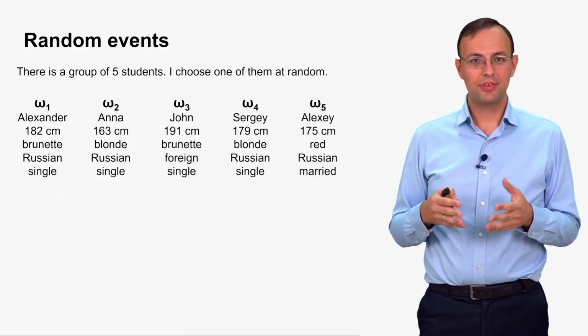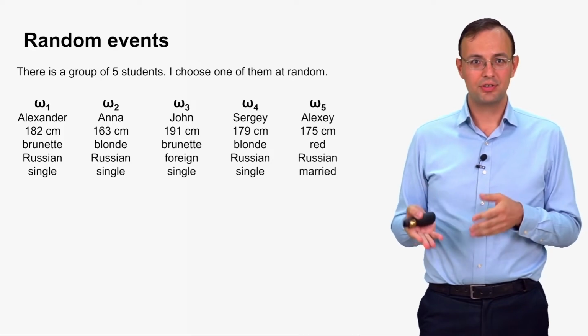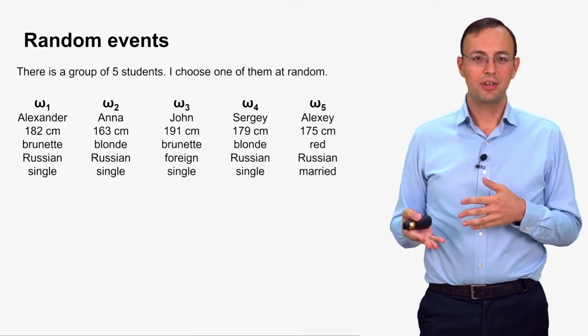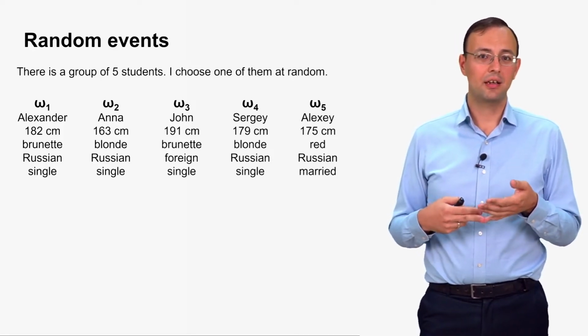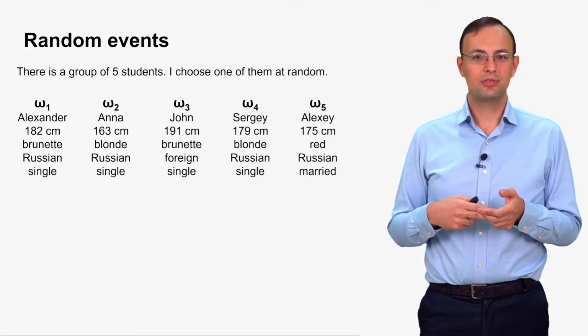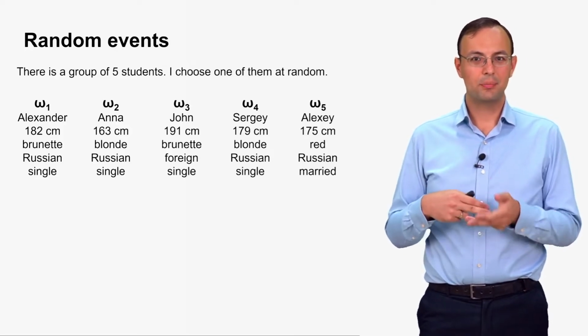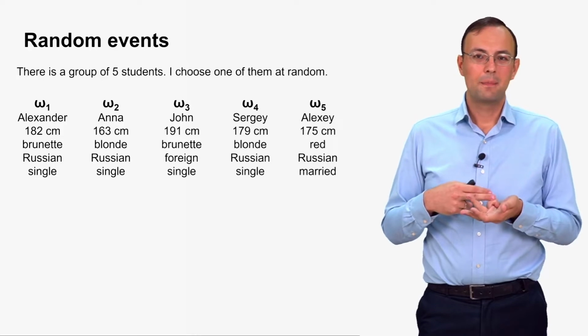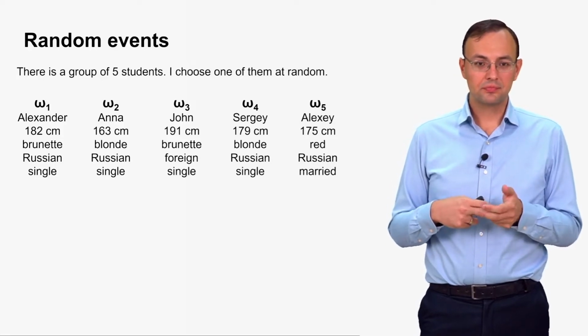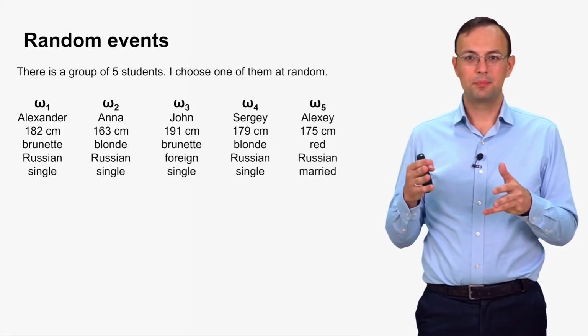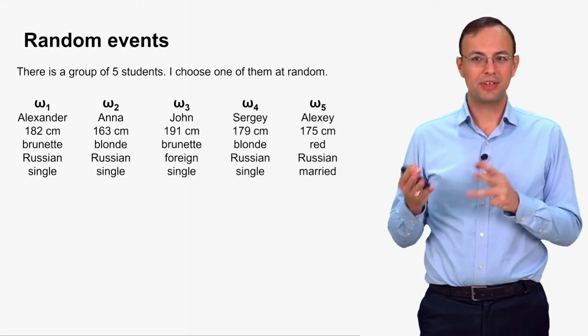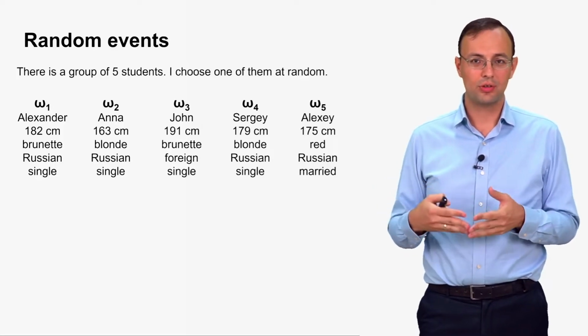So after the experiment is done, after the student is chosen, I can answer questions like, is the chosen student Russian or foreign, single or married, does he have blonde or brunette or red hair, and so on.